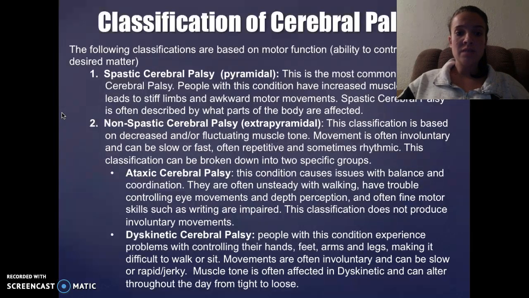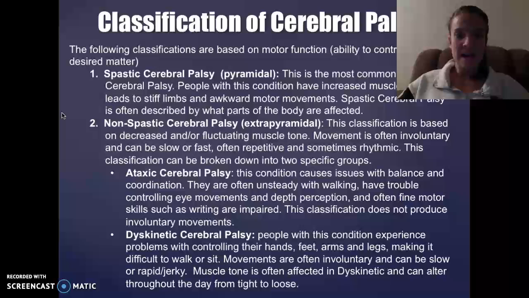The second one is non-spastic cerebral palsy, which is known as extrapyramidal. This classification is based on decreased and or fluctuating muscle tone. Movement is also involuntary and can be slow or fast, often repetitive, and sometimes rhythmic. This classification can be broken down into two specific groups.